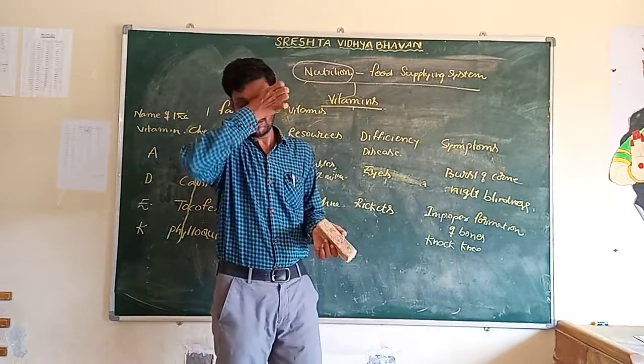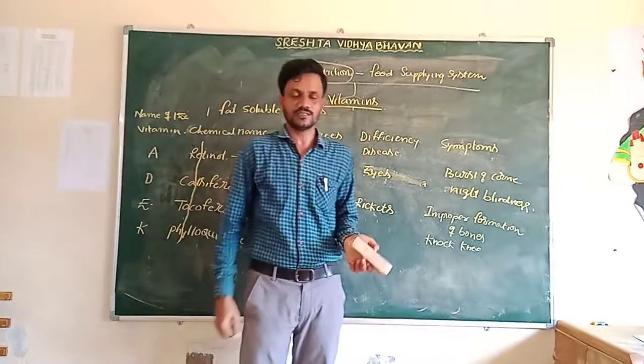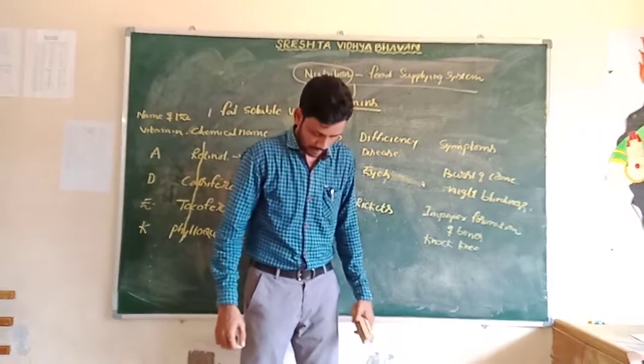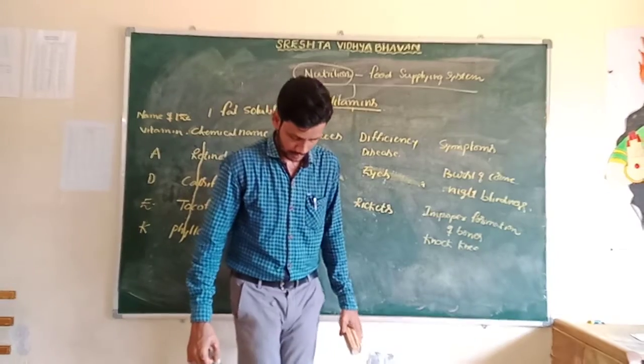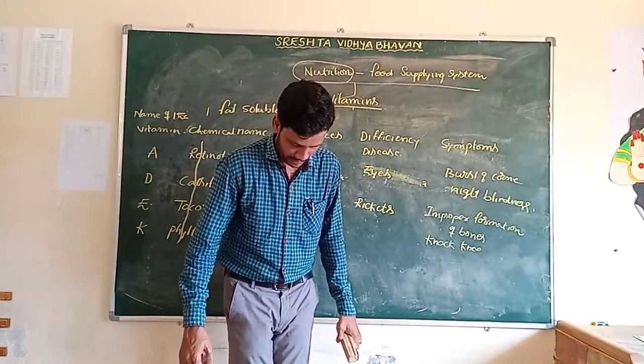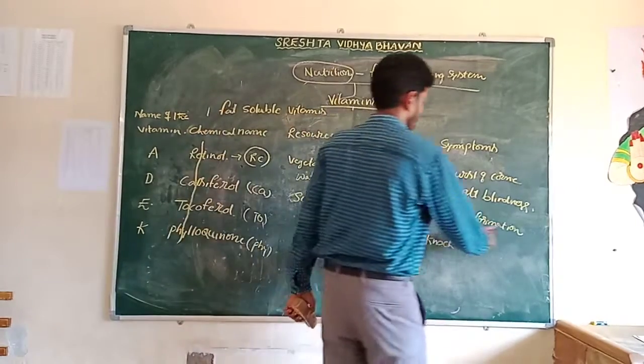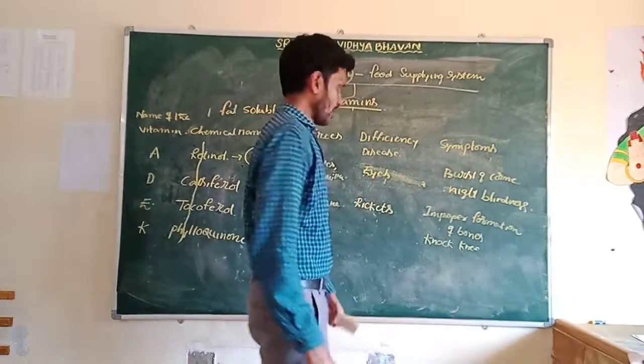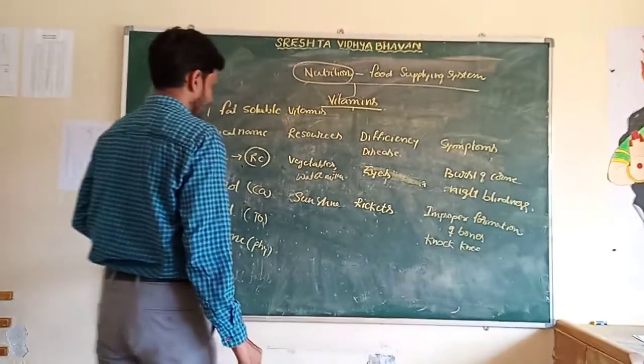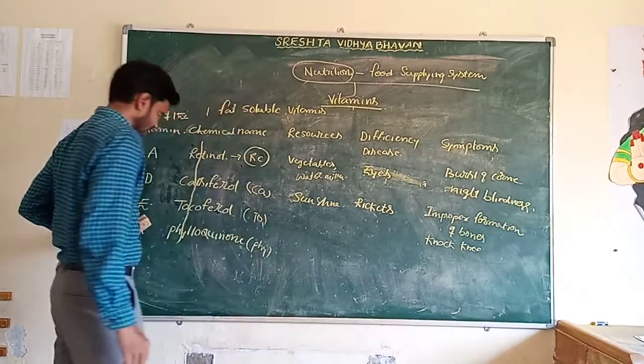Some children, you see, have legs where the knees come together closely: improper formation of bones and knock knees.